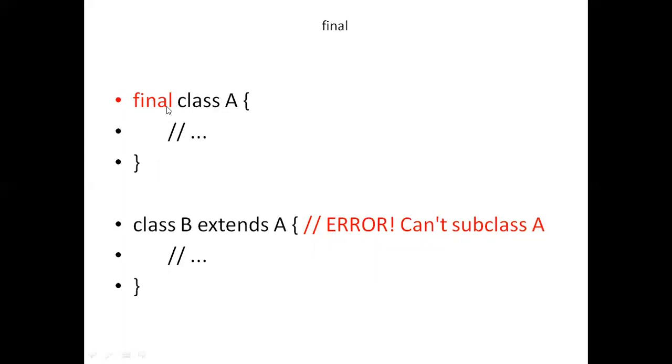I had class A and I made it final. When I try to extend class A, when I write class B extends A, our compiler will raise an error: can't subclass A. The error is telling us that we cannot write a subclass for A.